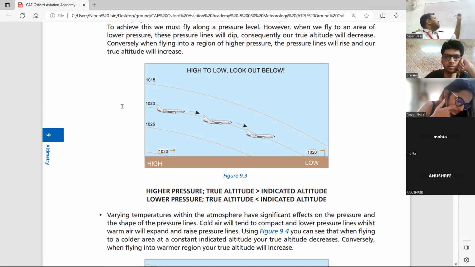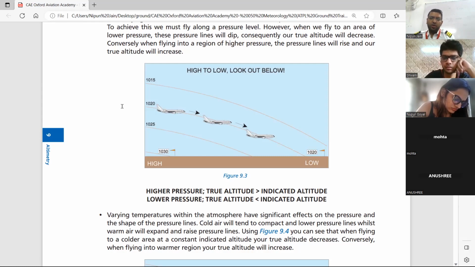So in this case, instrument भी 0 दिखा रहा है, तो आपका true altitude भी 0 है, और आप हो भी 0 feet पे, मतलब ground level पे हो. So that is the truth. But in this case, true altitude is 0 क्योंकि आप surface पे हो, but indicated is 300. Okay. So now they will ask you what is the difference between true altitude and indicated altitude.